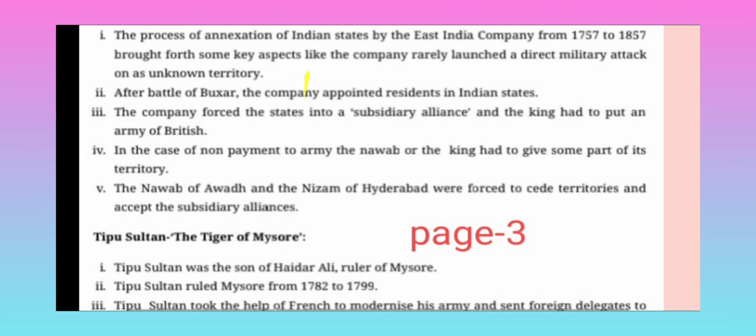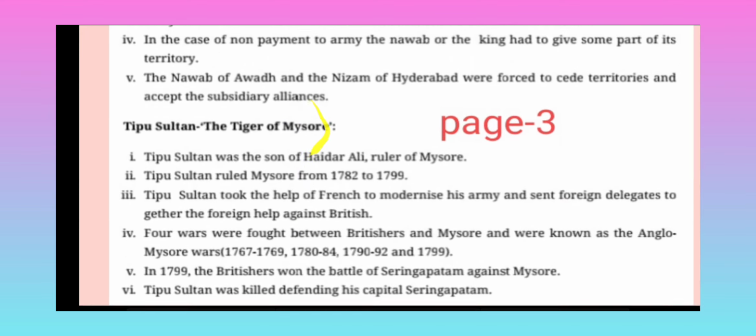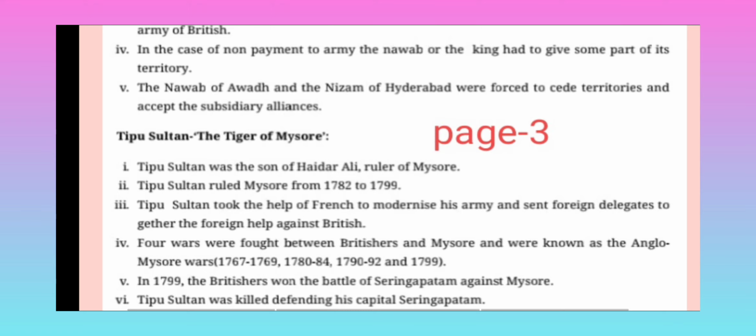Tipu Sultan, the Tiger of Mysore. Tipu Sultan was the son of Hyder Ali, ruler of Mysore. Tipu Sultan ruled Mysore from 1782 to 1799. He took the help of the French to modernize his army and sent foreign delegates to gather foreign help against the British. Four wars were fought between the British and Mysore, known as the Anglo-Mysore Wars.